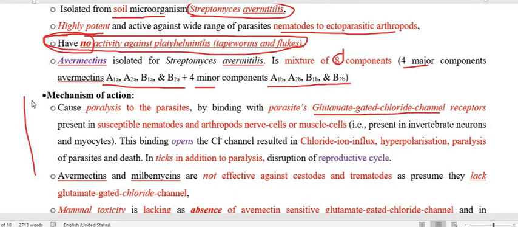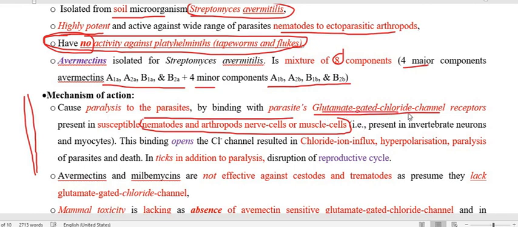Regarding the mechanism of action, a particular type of receptor is present in the nerve cells of nematodes and arthropods as well as their muscle cells. That particular type of receptor we call the glutamate-gated chloride channel receptor. So what will happen? The drugs that are antibiotics belonging to either ivermectin or milbemycin are going to bind with the